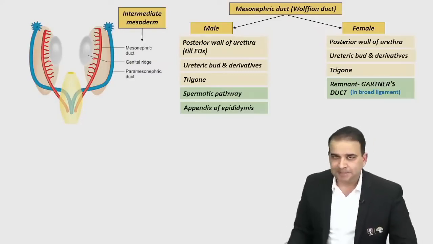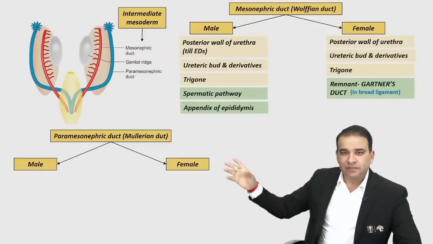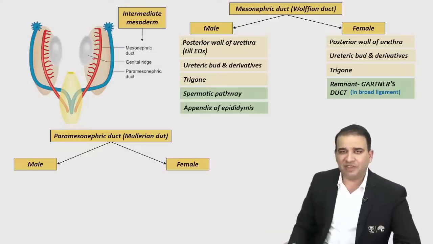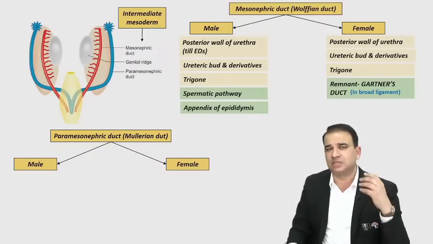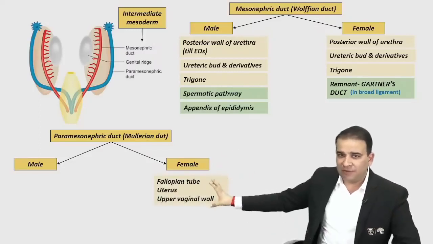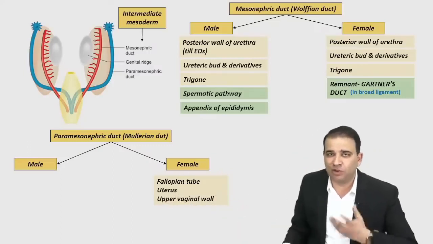Okay. Now paramesonephric duct, guys. Paramesonephric duct or Mullerian duct. Well, paramesonephric duct is the main duct for female. Now it is giving rise to the fallopian tube, the uterus, upper part of vaginal wall, vaginal fornices. So that is all in female is derived from the paramesonephric duct. So obviously in case of male there will only be remnants, some homologous organs.